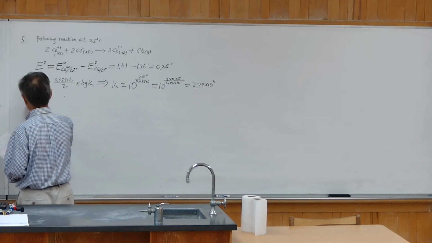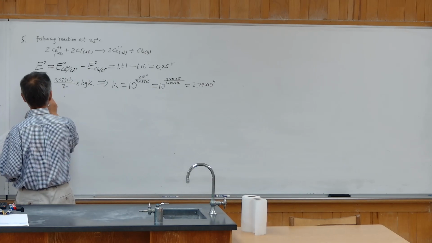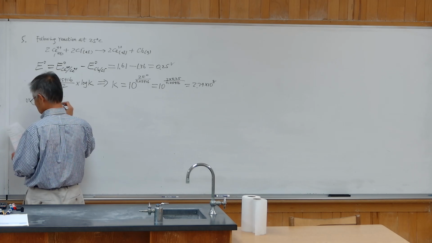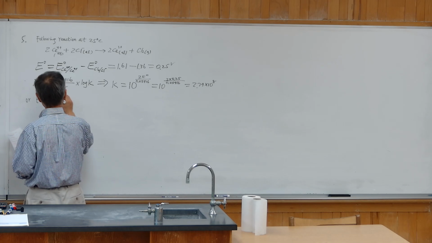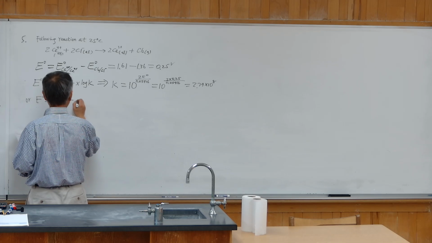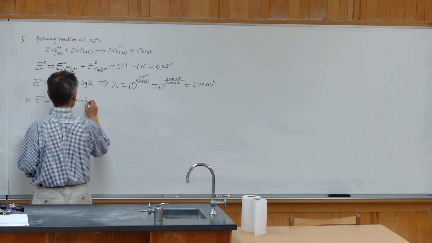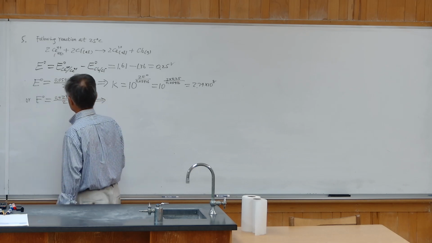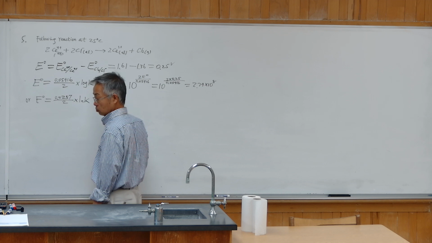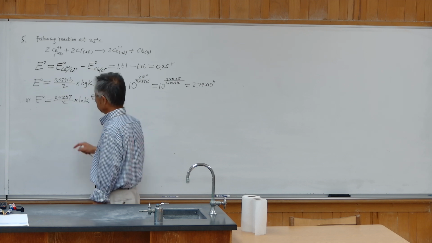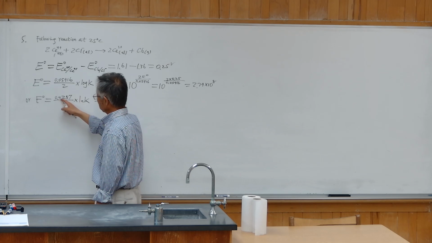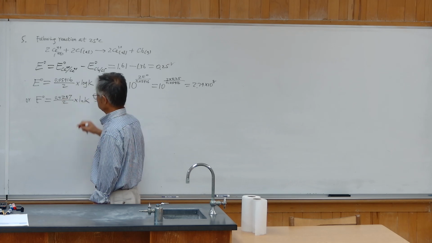Your textbook may have another equation, where instead of the base 10 log, we keep the natural log. If you use natural log, then this number will be 0.0257 divided by 2 times the natural log. Because the natural log equals the base 10 log times 2.303. If you multiply 2.303 by 0.0257, you get this.